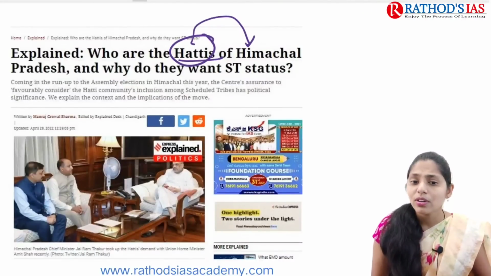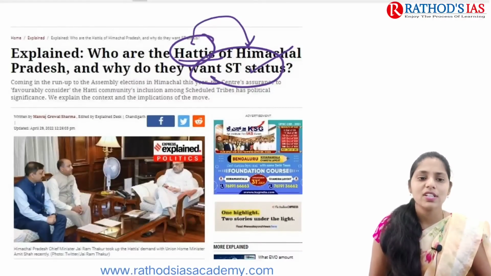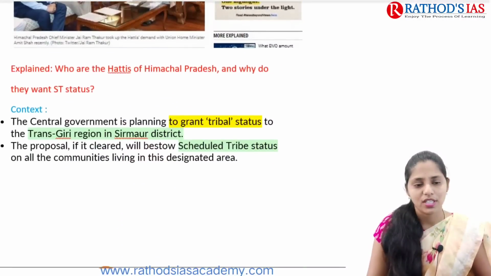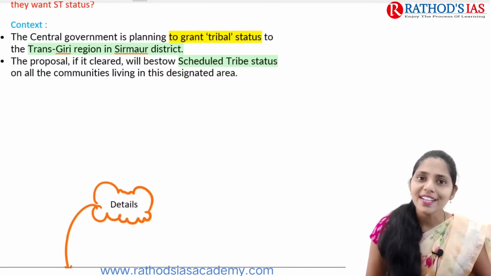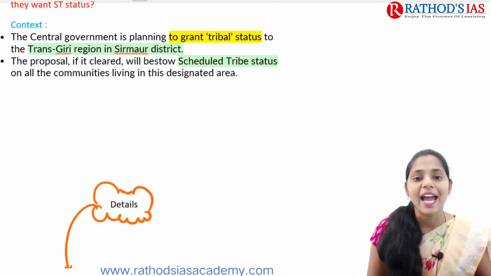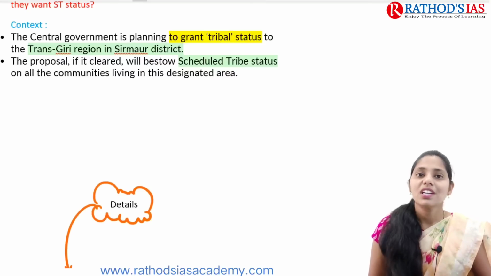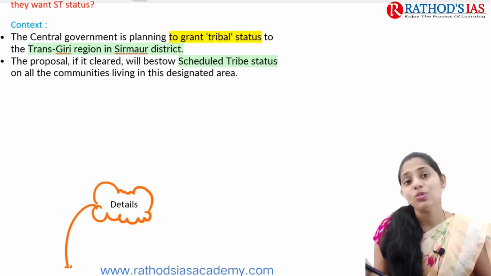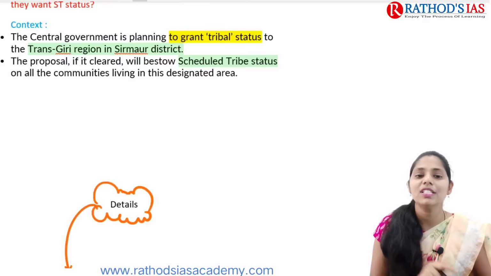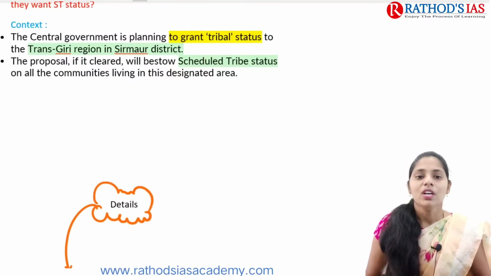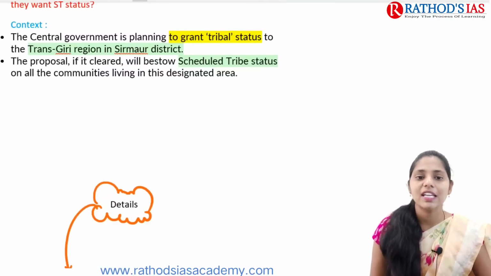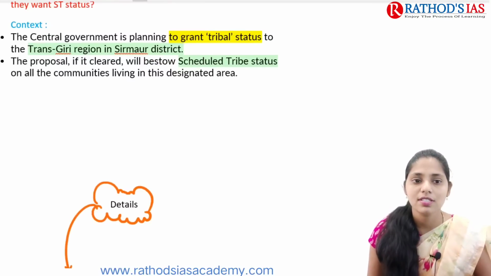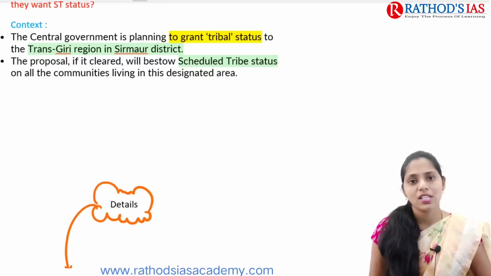So this article is talking about scheduled tribe status. Now let us try to understand this topic, and this topic is very important. So why is it in news? The central government is planning to grant tribal status to the Transgiri region, which is located in Sirmaur district. If the proposal is cleared, it is going to give scheduled tribe status to all communities living in this designated area. So the people living in this designated area of Sirmaur district in the Transgiri region are going to get this ST status.